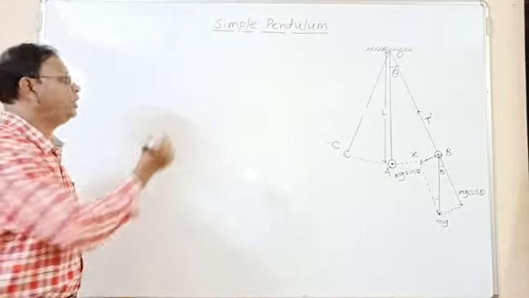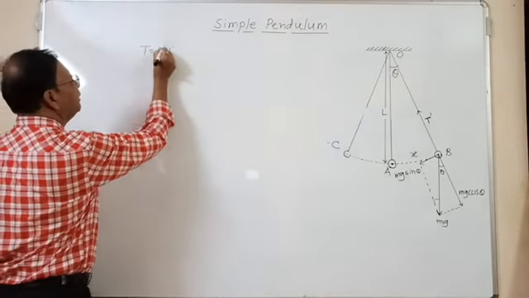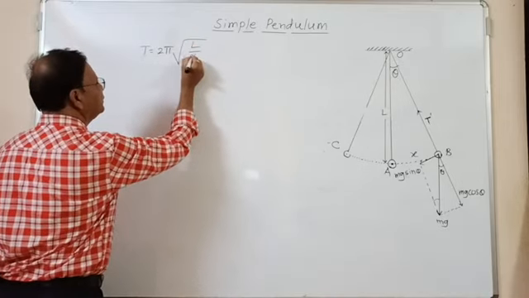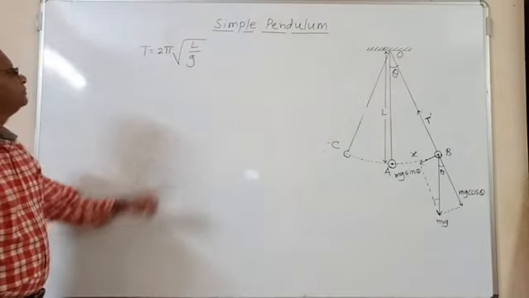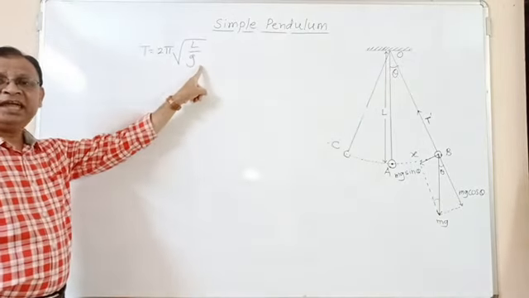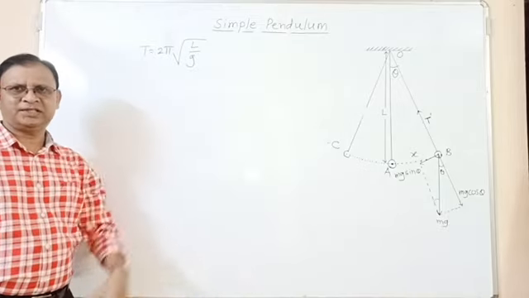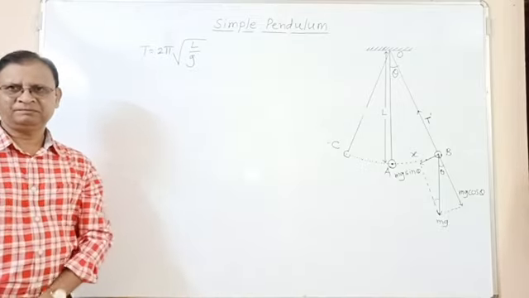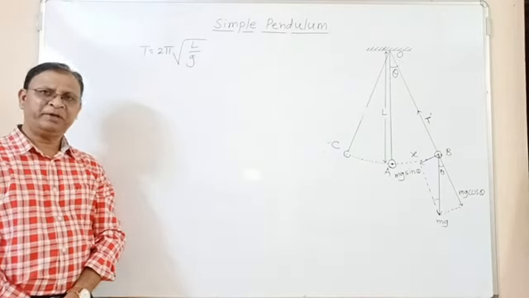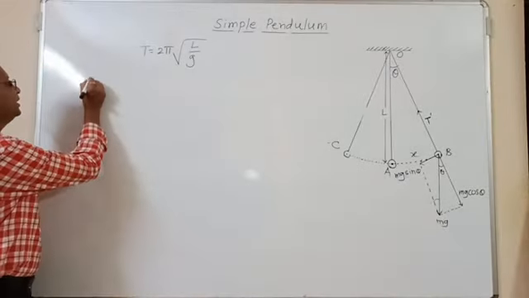Now, period of a simple pendulum is given by the formula T is equal to 2 pi square root of L upon g, where L is the length of the simple pendulum, g is acceleration due to gravity. We can draw some conclusions from this formula, which are also called as the laws of simple pendulum. So what is the first conclusion here?